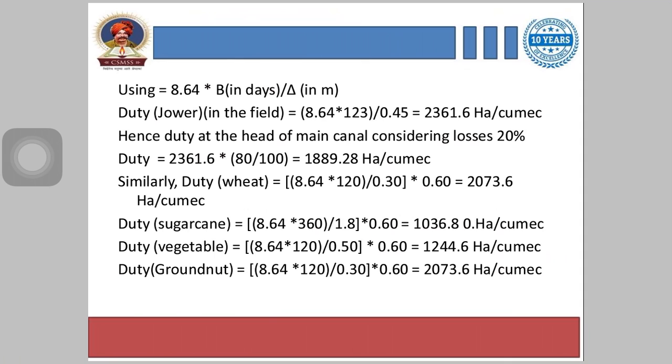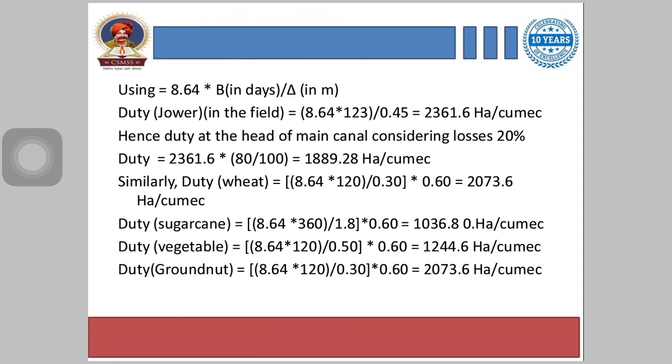Now we will use the relation, that is 8.64 into B, that is the base period in days, divided by delta, which is calculated in meters. Now duty for Jawar in the field is calculated by substituting the value of the base period in the equation and also the delta which is given in the previous table. So we get 2361.6 hectare per cumec.